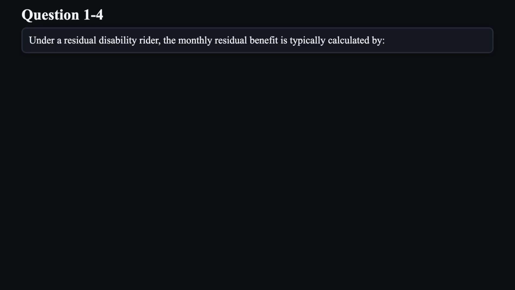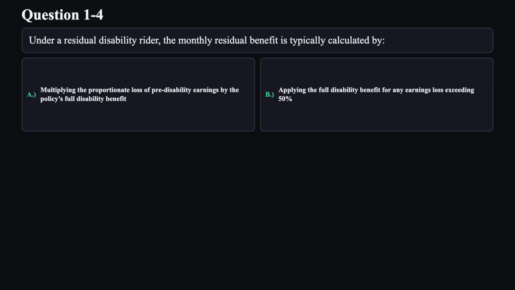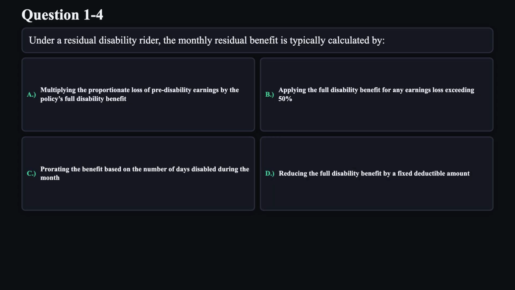Question 4. Under a residual disability rider, the monthly residual benefit is typically calculated by: A. Multiplying the proportionate loss of pre-disability earnings by the policy's full disability benefit. B. Applying the full disability benefit for any earnings loss exceeding 50%. C. Prorating the benefit based on the number of days disabled during the month. D. Reducing the full disability benefit by a fixed deductible amount.